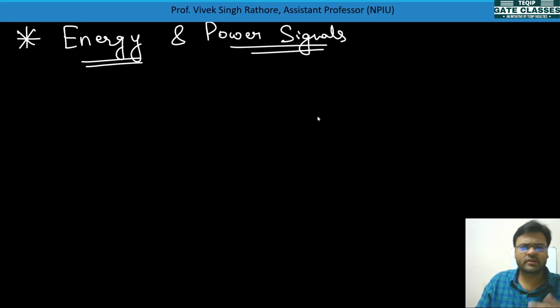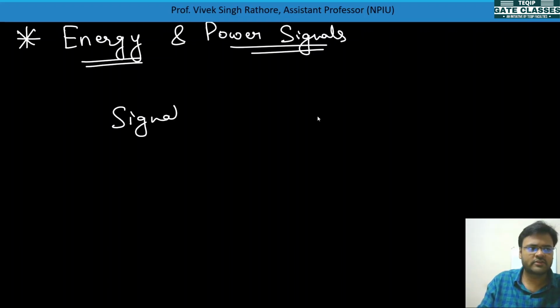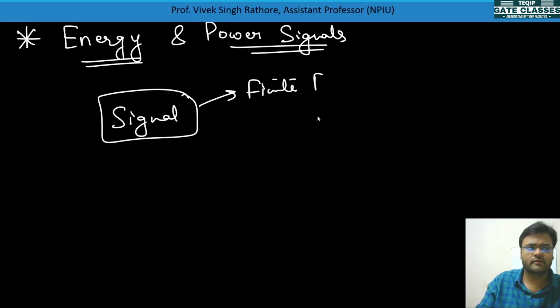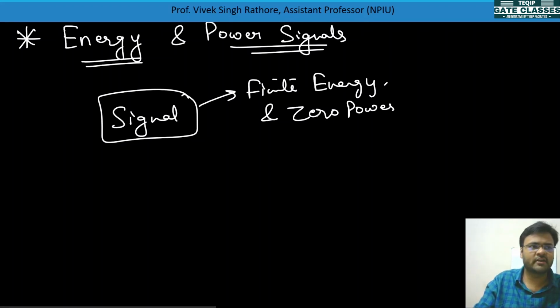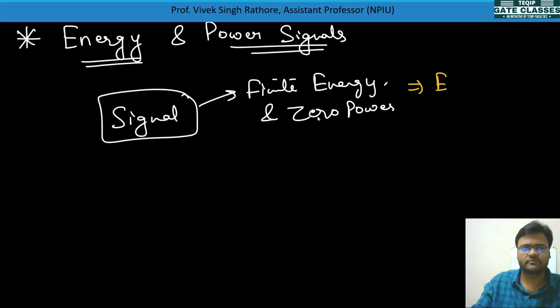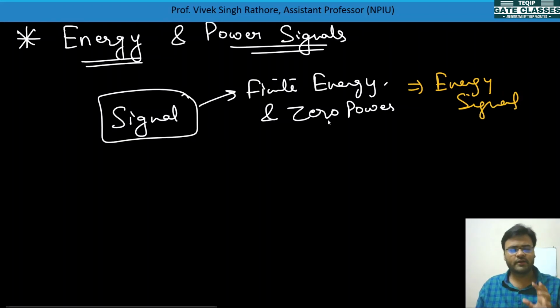Any signal which is having finite energy and zero power, that signal is called an energy signal. So any signal which is having some finite energy in it and power is zero, that signal is called an energy signal.